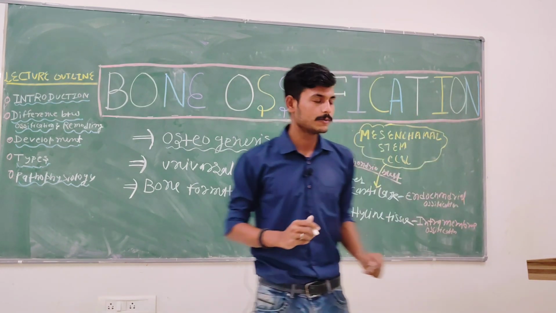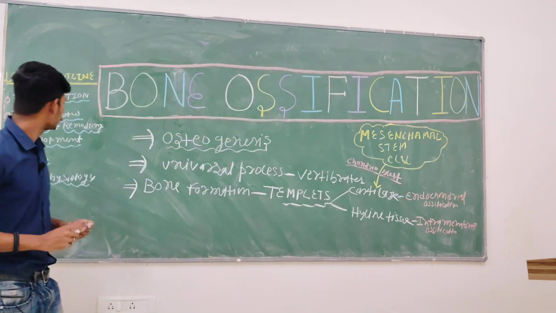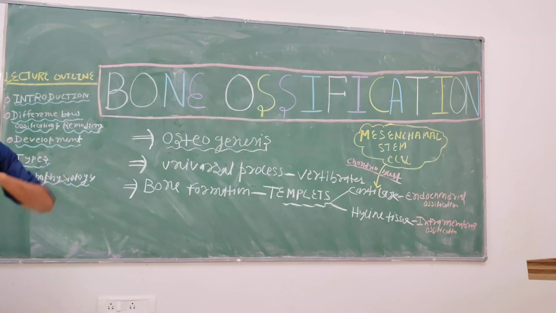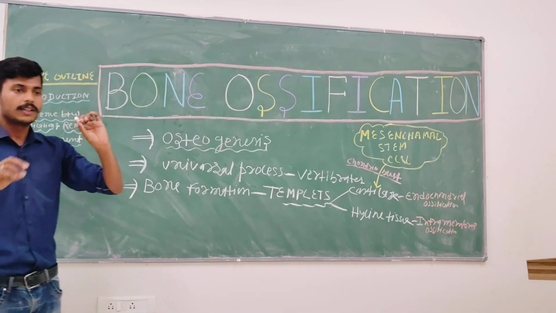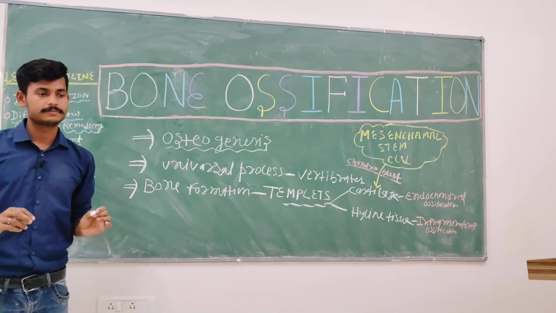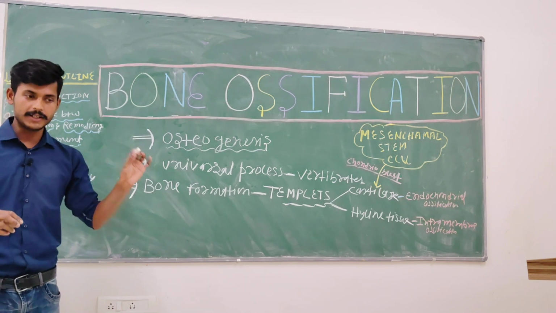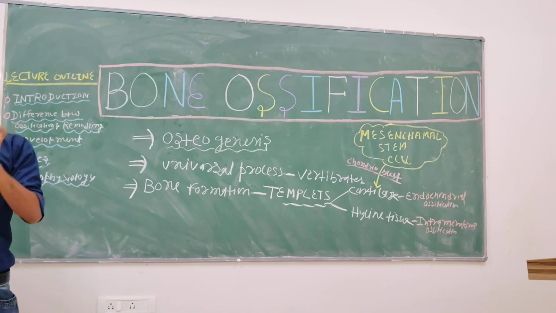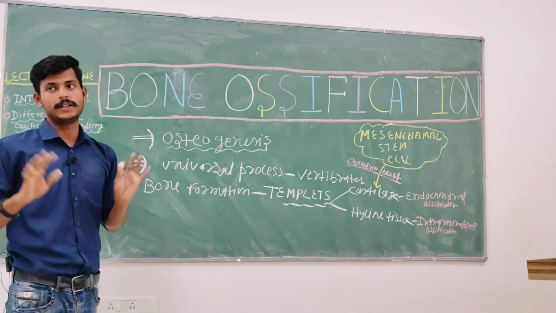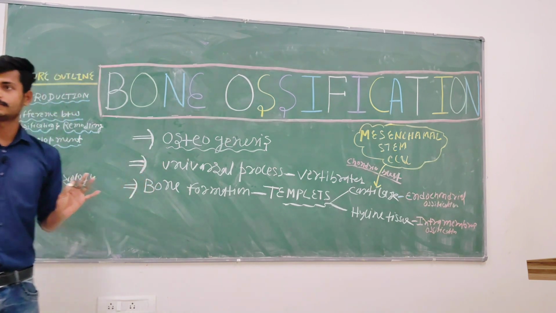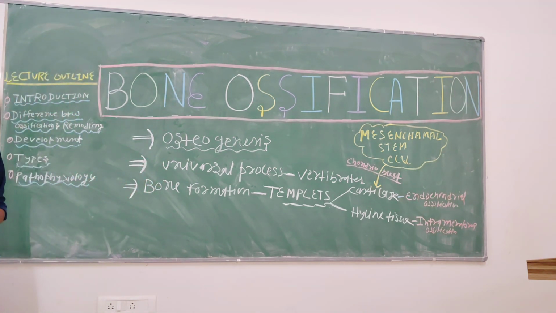Bone ossification starts in the second week of pregnancy and terminates at the age of 25.